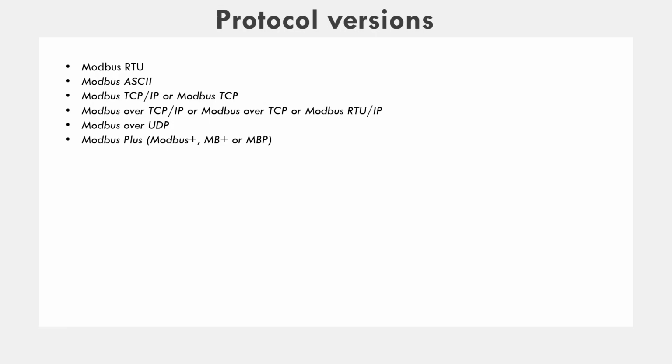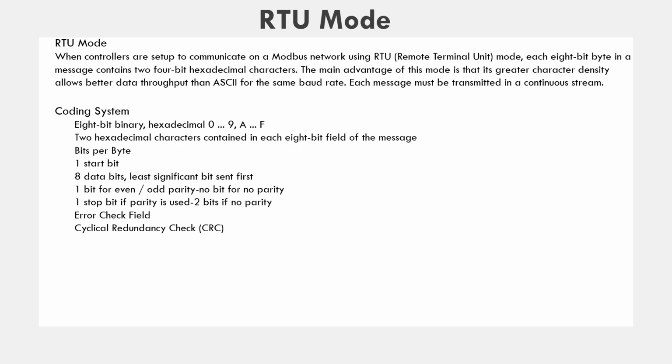Let us discuss the Modbus RTU mode in detail. In RTU mode, when controllers are set up to communicate on a Modbus network using the remote terminal unit mode, each 8-bit byte in a message contains two 4-bit hexadecimal characters. The main advantage of this mode is that its greater character density allows better data throughput than ASCII for the same baud rate, and each message must be transmitted in a continuous stream.